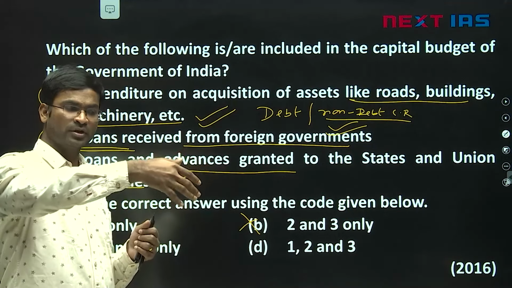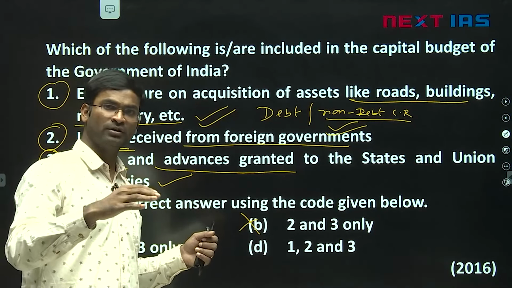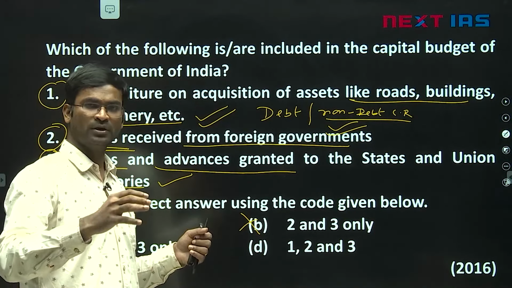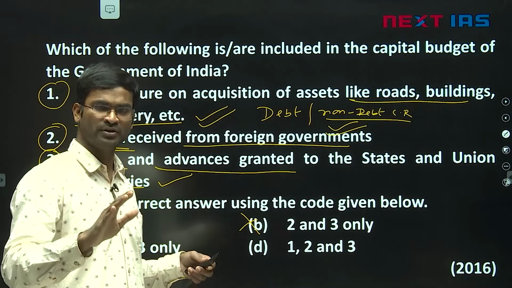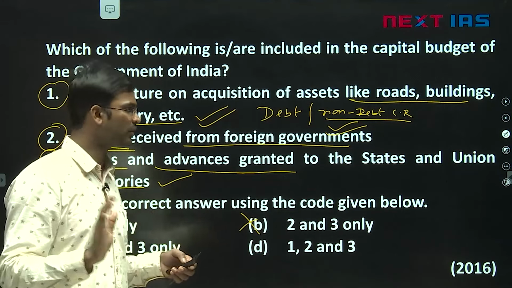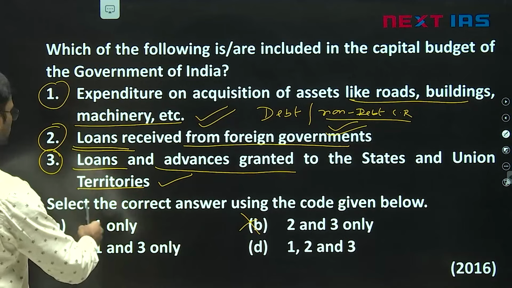Let's say defense infrastructure, capital expenditure. But when the government is spending on salary to army people, salary to IAS officers, pension, subsidies, that is part of revenue expenditure, revenue budget, don't confuse. Okay. So what is the answer here? The answer is 1, 2, 3 are correct.